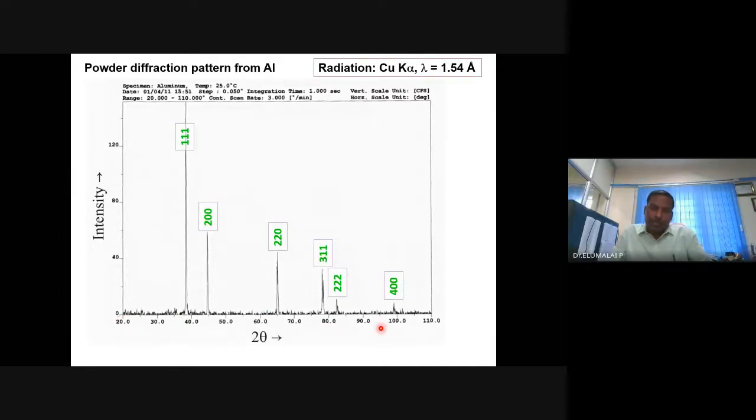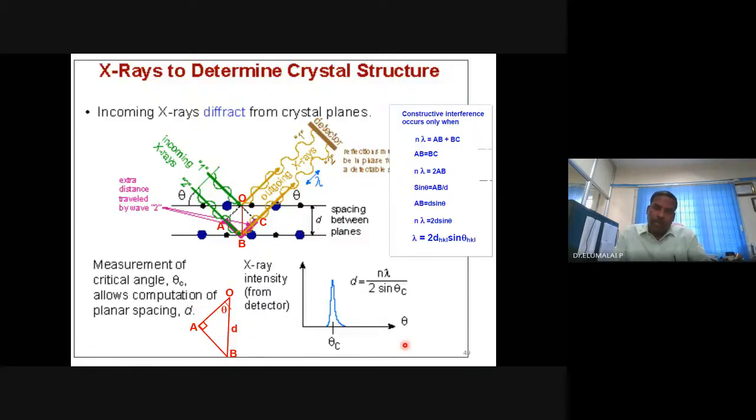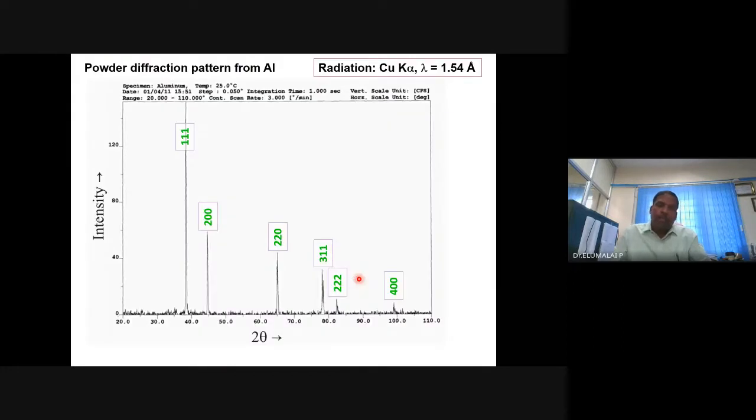Generally you measure 2 theta and take theta from that, use Bragg's equation to convert theta into d spacing, and you will get a pattern like this, which is a plot of intensity of diffracted radiation versus 2 theta or d spacing.